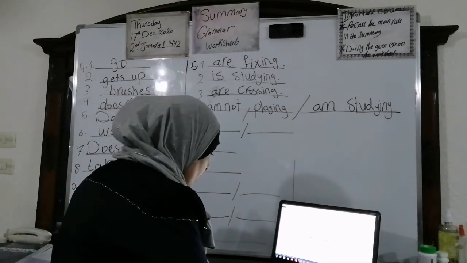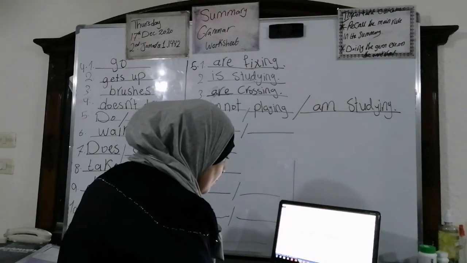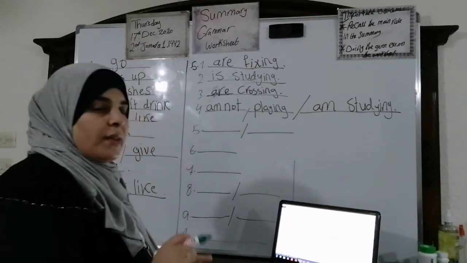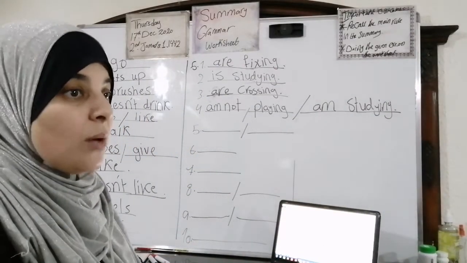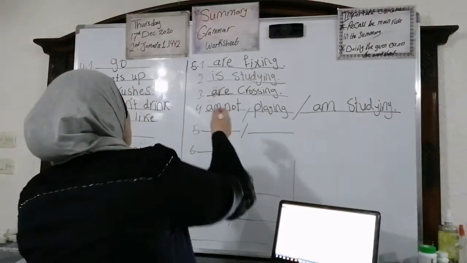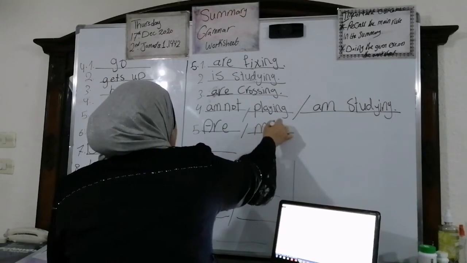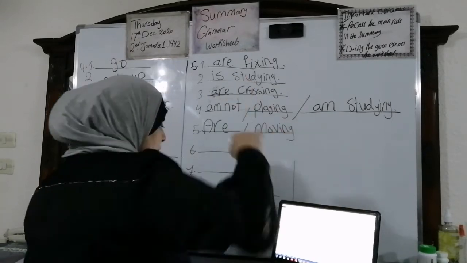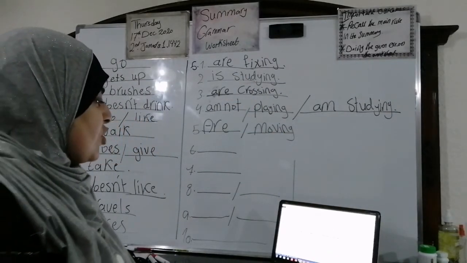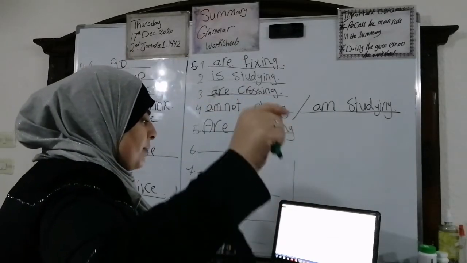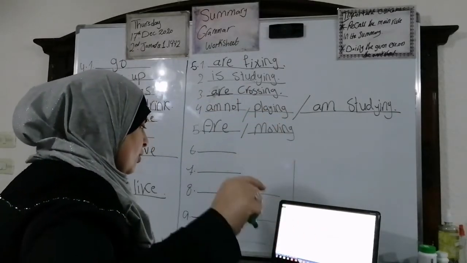Let's move to number 5. They are moving their furniture now. What do you say? Yes, excellent. They will take the helping verb are. We say, are they moving? Are they moving their furniture? Now is the main keyword for the present continuous tense.